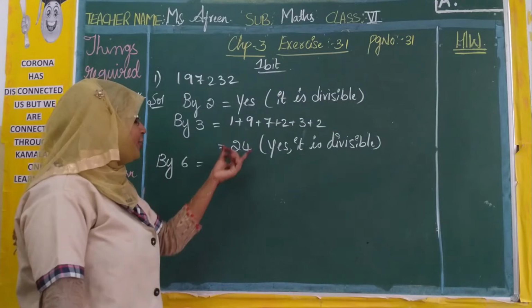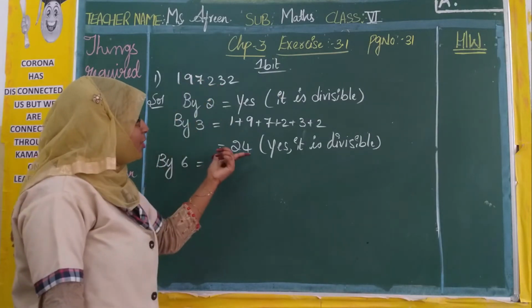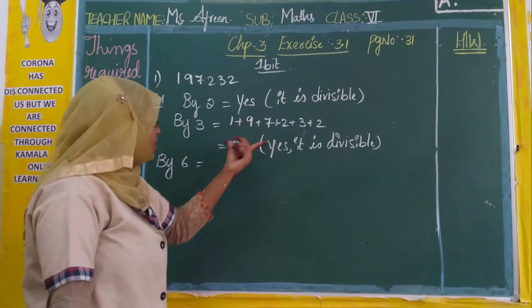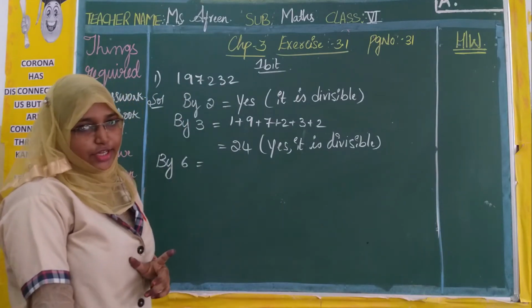It does not mean only 24 is divisible. We are checking whether this whole number is divisible by 3 or not. To check it, we have done the sum of the digits.